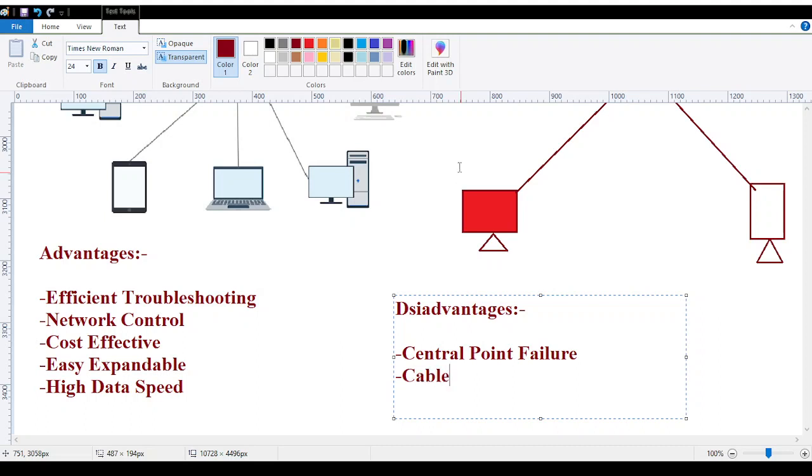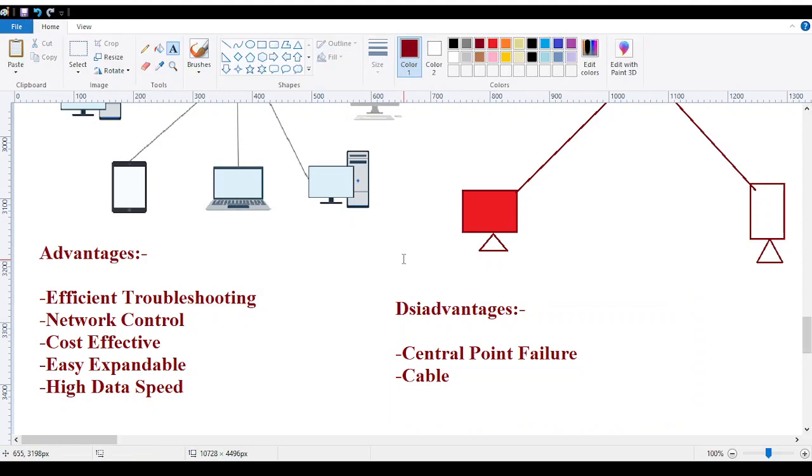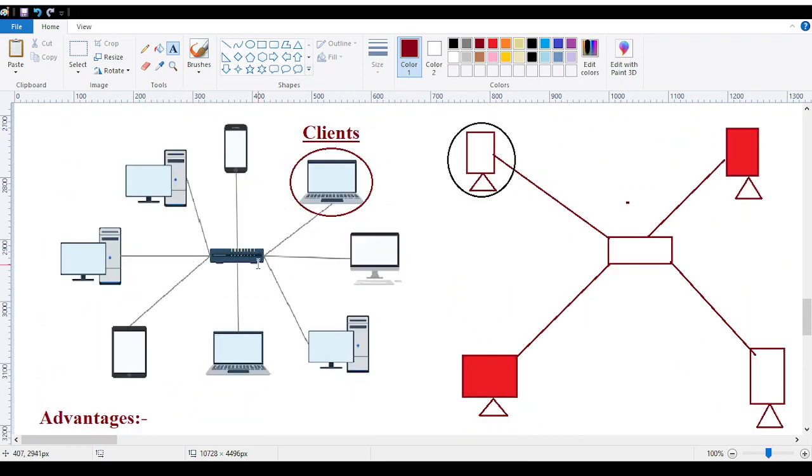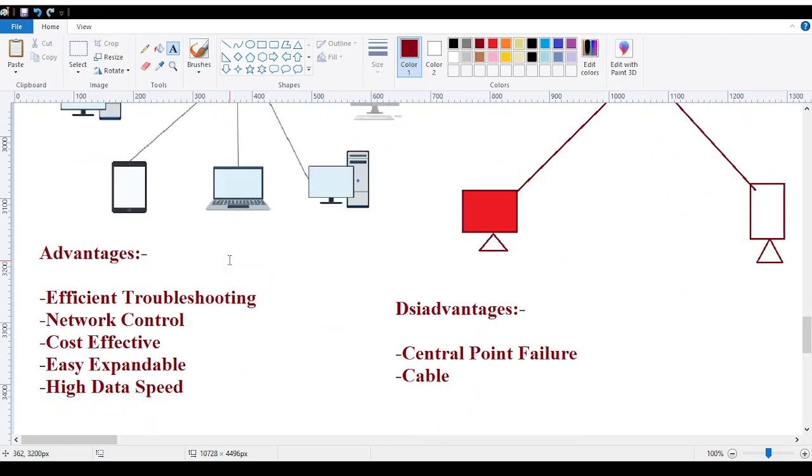Cable. Now, central point failure says that if my server fails, if my server encounters any set of problem, it means I will run into problems. It means my whole network has failed. Yes, obviously, everything is managed by one central point. If that one central thing goes, the whole connectivity goes. It means complete loss.